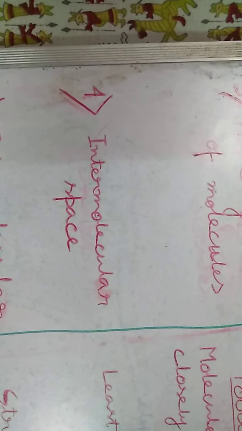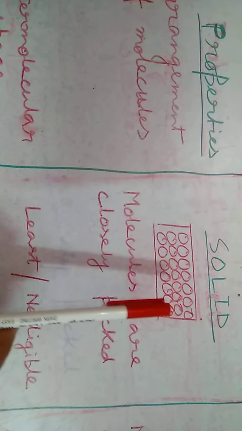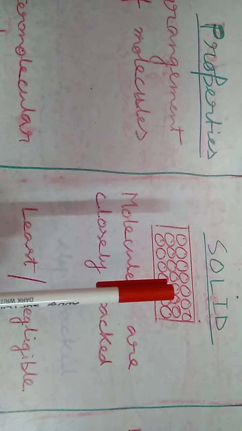Based on the third property, we are going to discuss the fourth property, that is intermolecular space. Intermolecular space means the gaps among the molecules of the substance. In case of solid, since the molecules are very closely packed, the gaps among the molecules are very little, that is least or negligible.